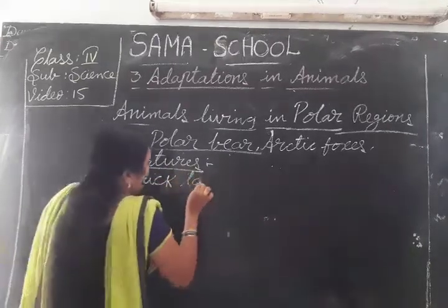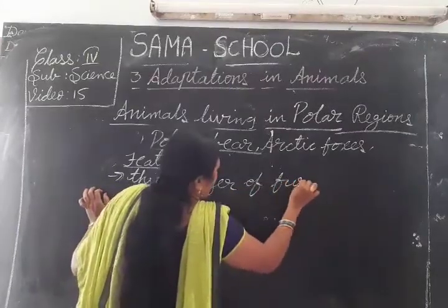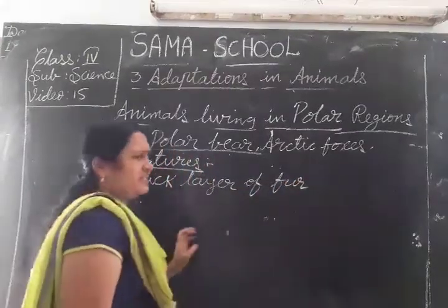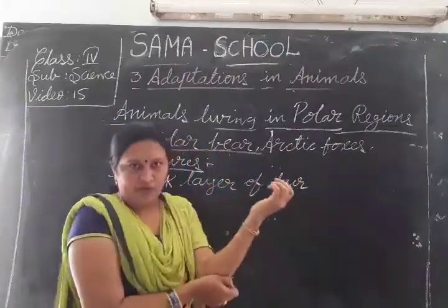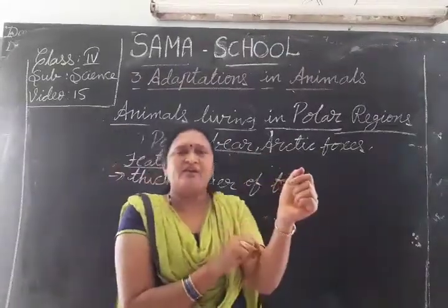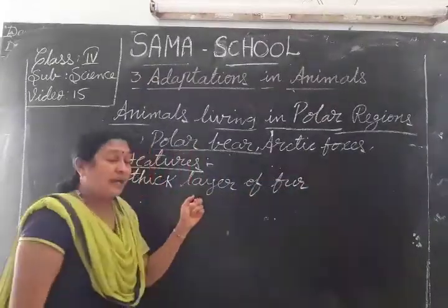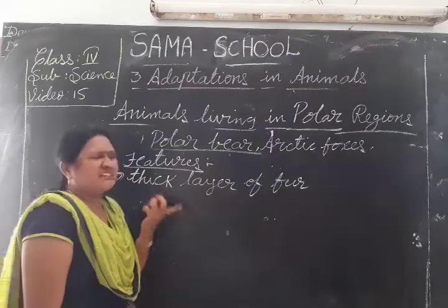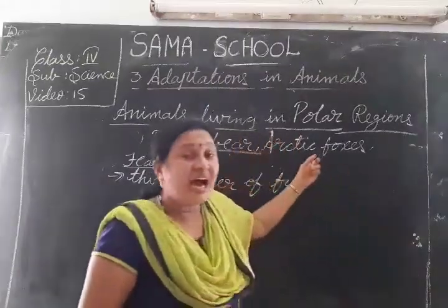Fur means hair. We have our skin with very little hair, but these animals' skin has a thick layer of fur which protects from the ice.